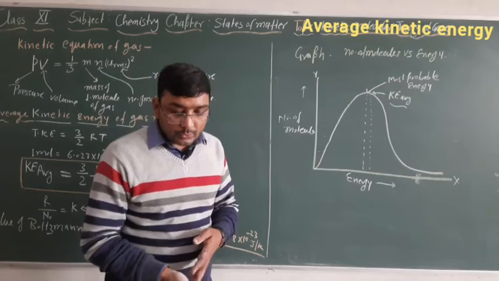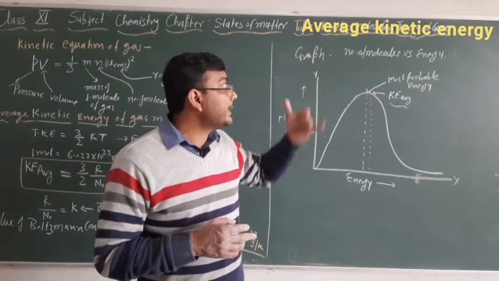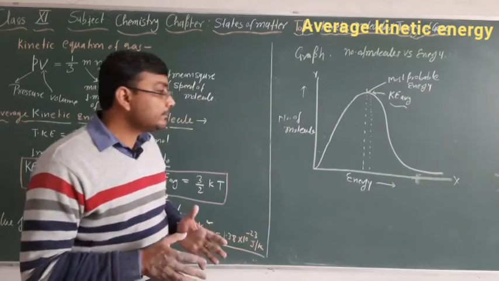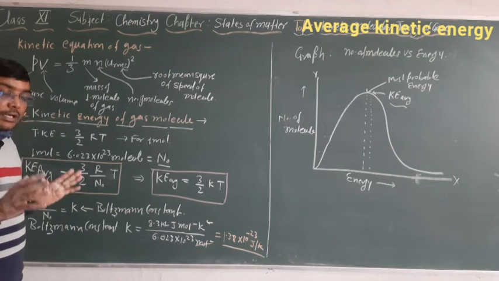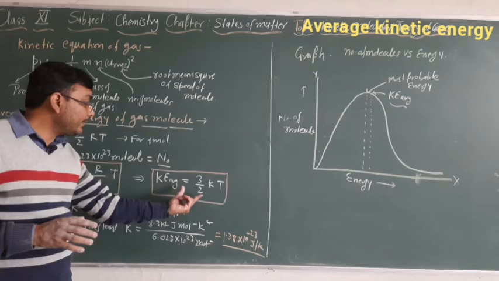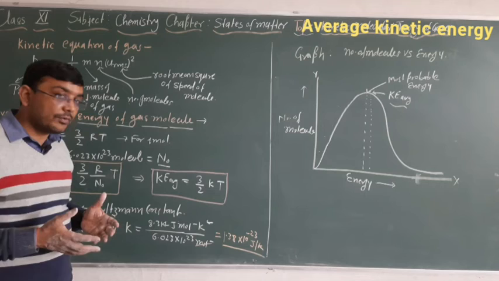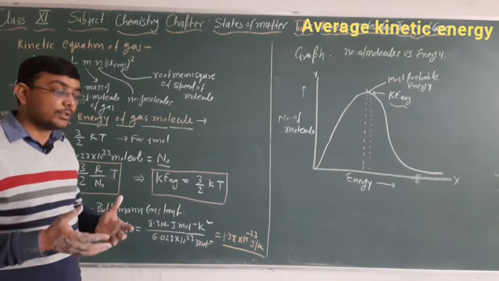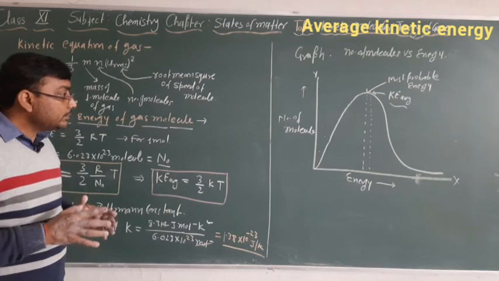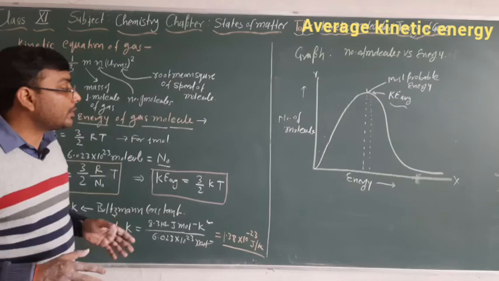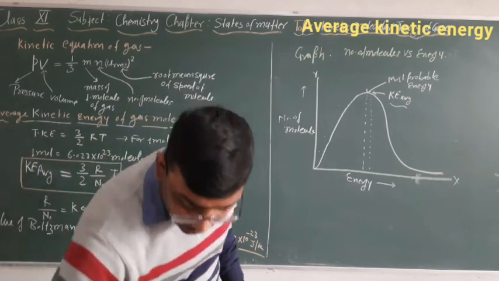So in today's class I have explained the postulates of the kinetic molecular theory of gases, then the kinetic equation of gas. Then we derived a mathematical expression to calculate the average kinetic energy of the gaseous molecule, because it is not possible to calculate the energy of one molecule, and we observed one graph, that is number of molecules versus energy. So that's all for today's class.